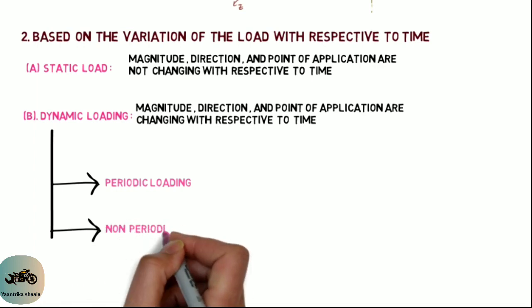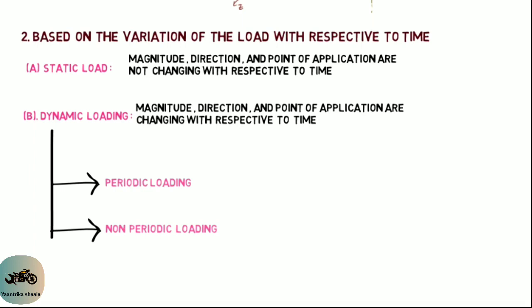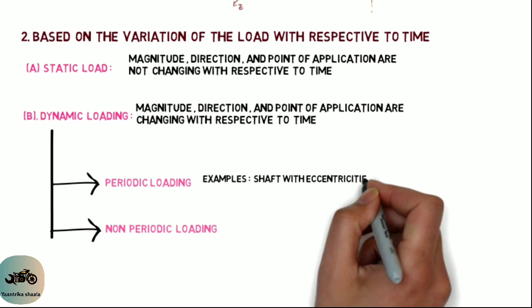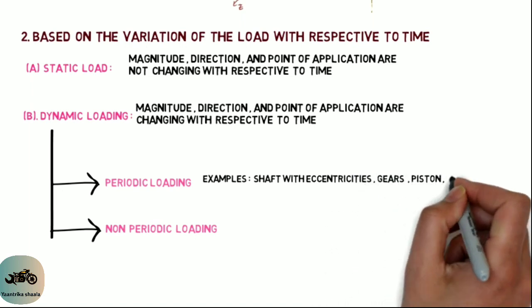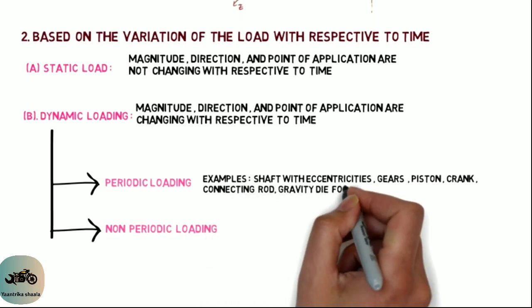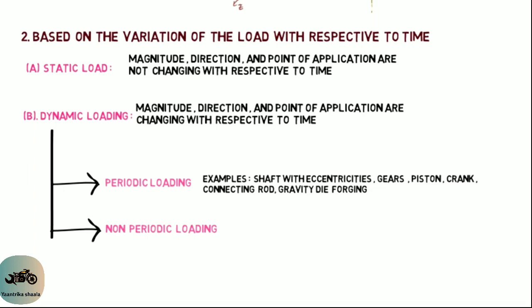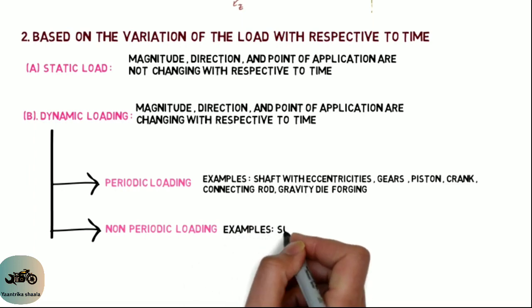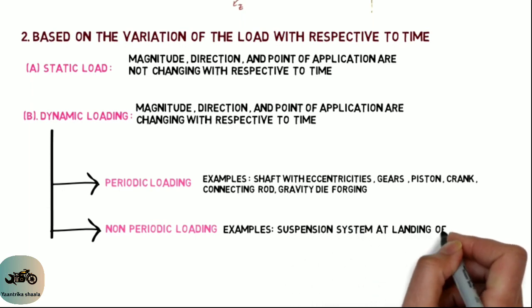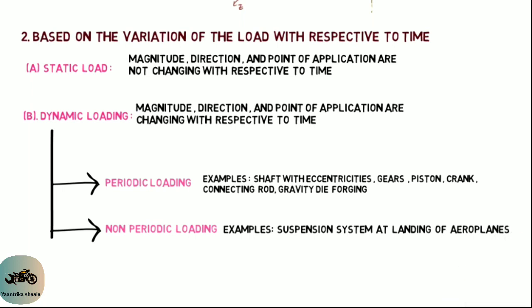Periodic loading is nothing but cyclic loads. Here are some examples where the cyclic load is acting: shaft with eccentricities, at gears, at pistons, at crankshaft, at connecting rod, at gravity die forging. And non-periodic loading is nothing but non-cyclic loading. And this non-periodic loading acts at the suspension system, at the landing of aeroplanes.